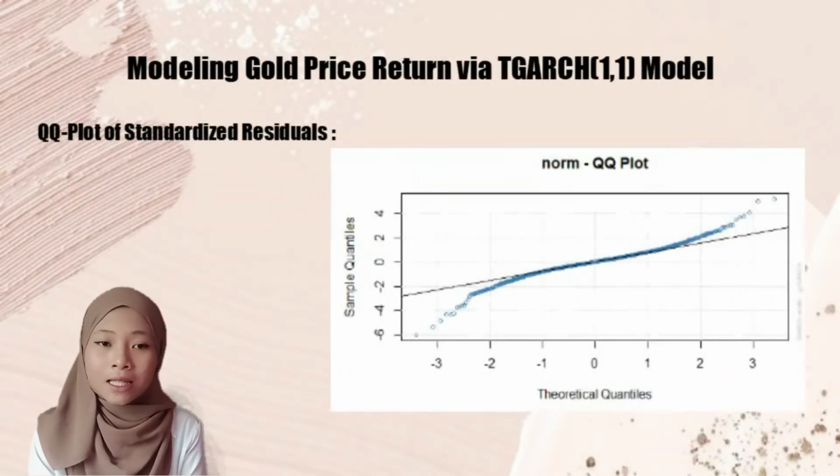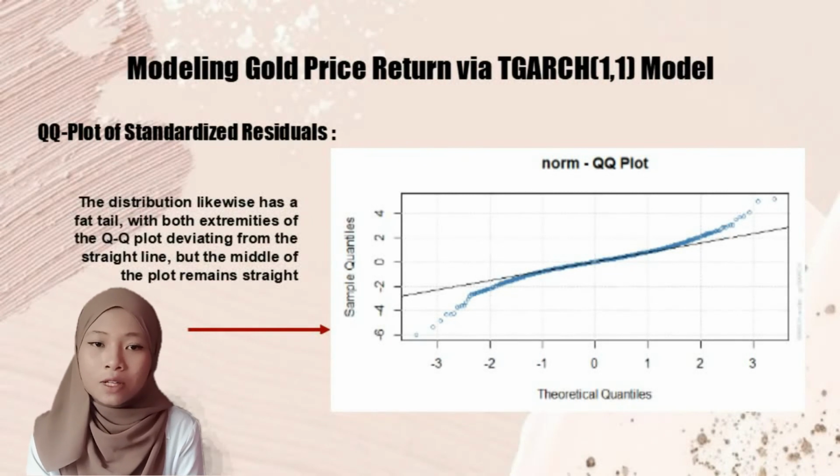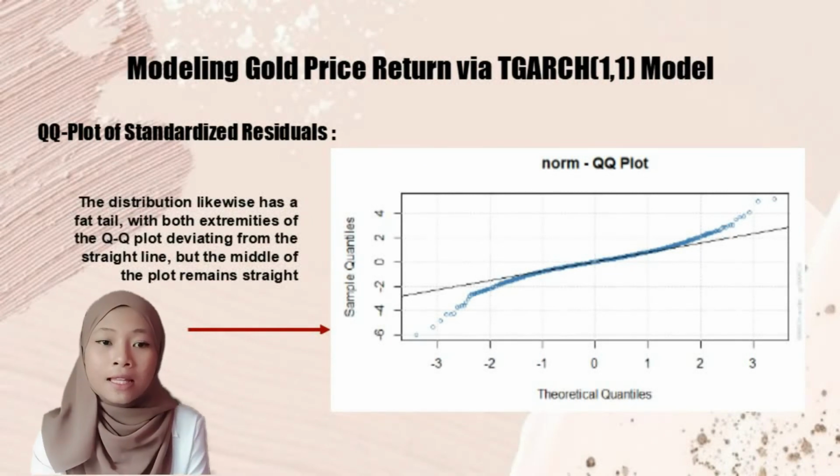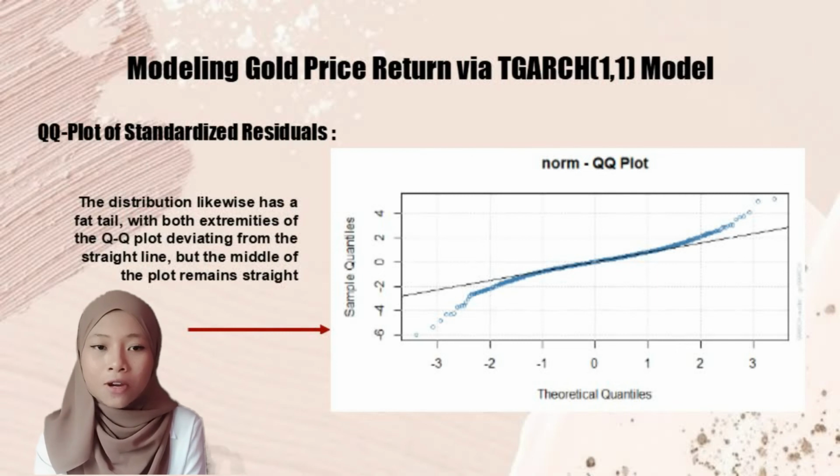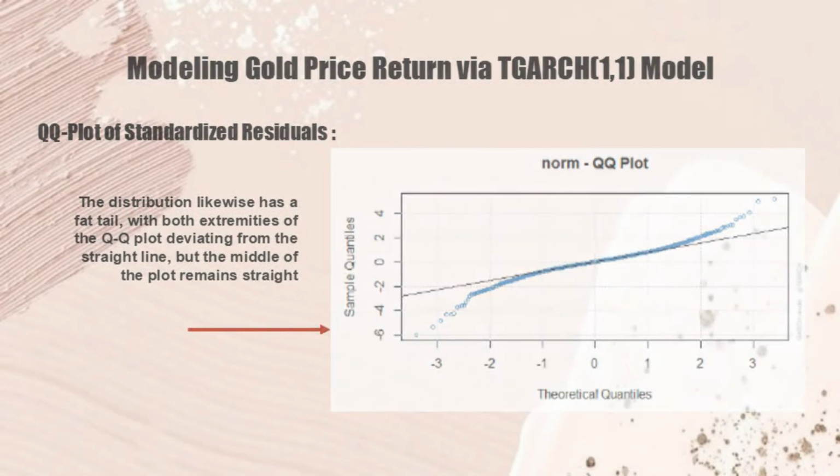The normality assumption pertaining to standardized residual can be visualized using QQ plot. The distribution likewise has a fat tail with both extremities of the QQ plot diverging from the straight line, but the middle of the plot remains straight, thus making it a perfect fit for the normal distribution.